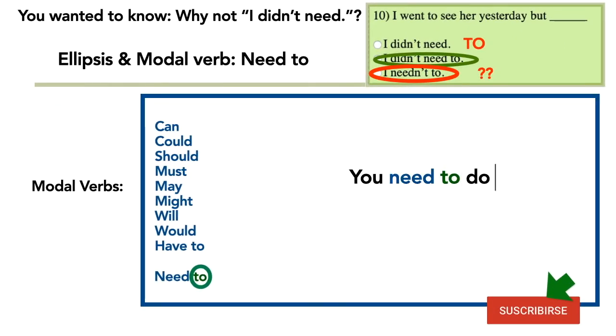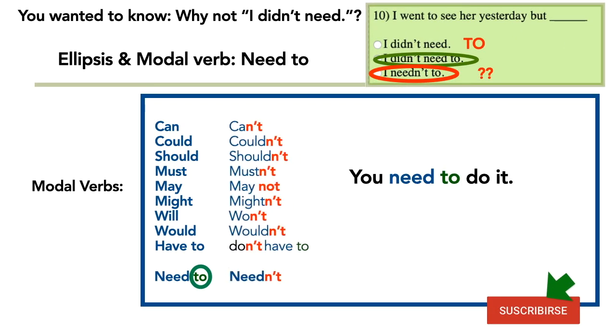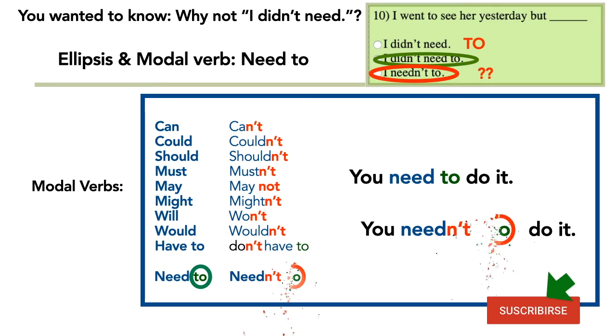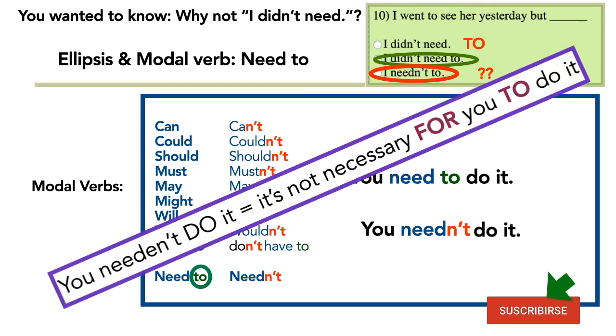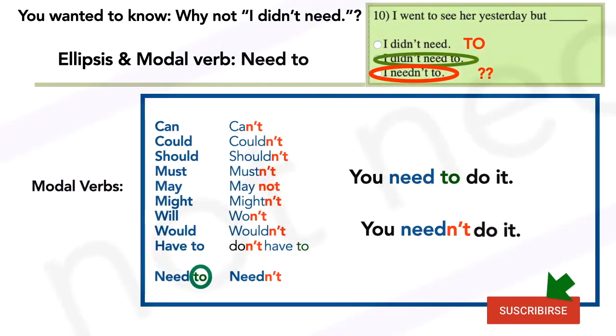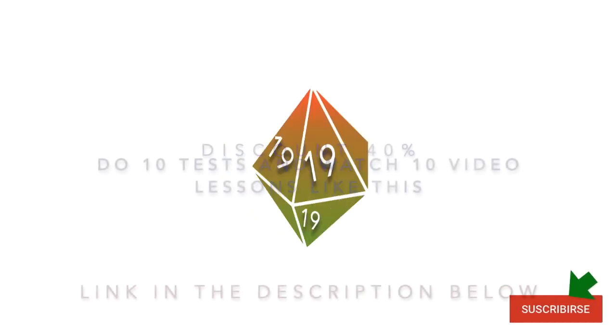Now, the question is why is needn't to wrong here? Because the modal verb in the positive is need to do it, but in the negative is not needn't to. It's just needn't, followed by an infinitive verb, just like most modals. I can't do it, I couldn't do it, I shouldn't do it, and I needn't do it. It means it's not necessary, there's no need whatsoever, and it doesn't take the preposition to. So, because of ellipses, the only right one is the second. I went to see her, but I didn't need to.